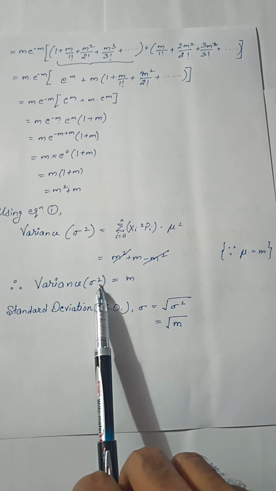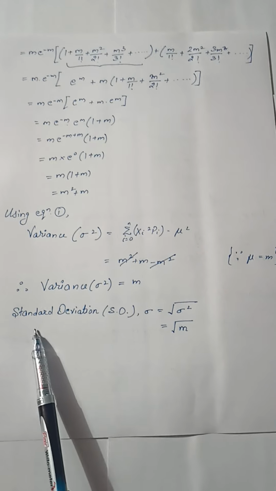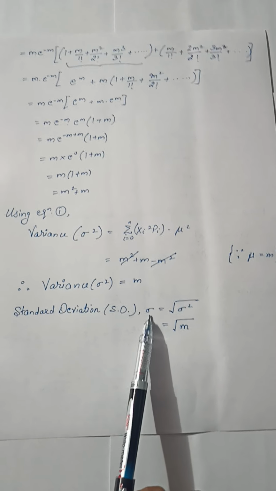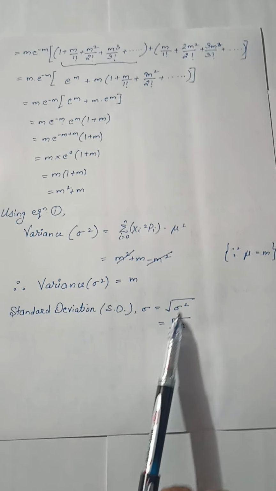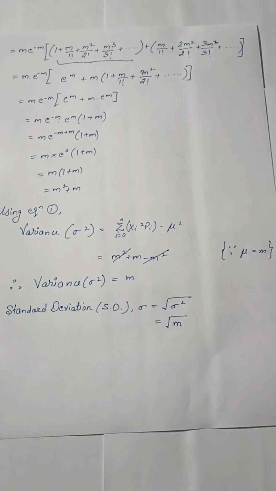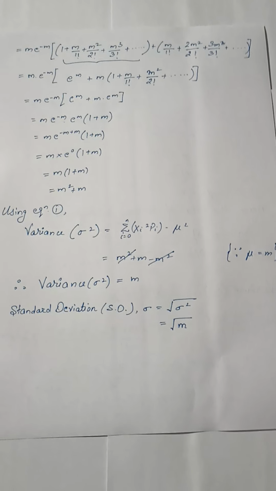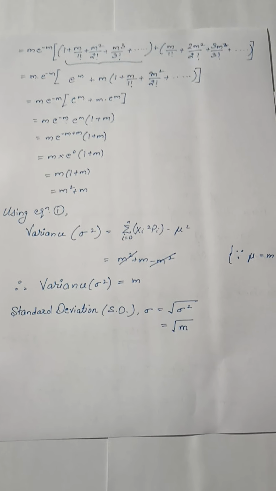Now as variance is denoted as sigma square, we have seen in the first unit that standard deviation is denoted by sigma, which can be evaluated as the square root of sigma square. So put this value of sigma square as m. So the standard deviation sigma will be equal to square root of m. These are very important values, formulas which we have seen today.